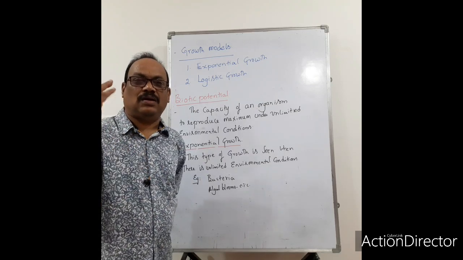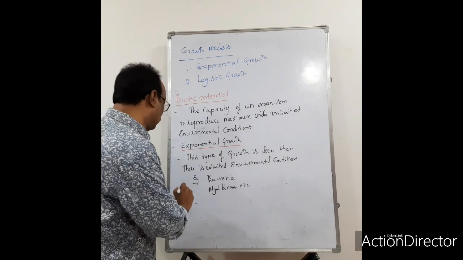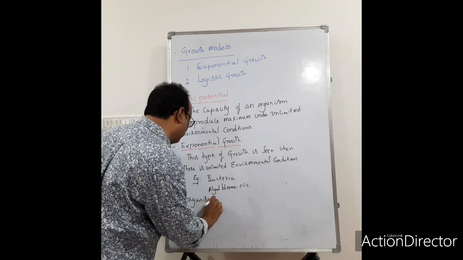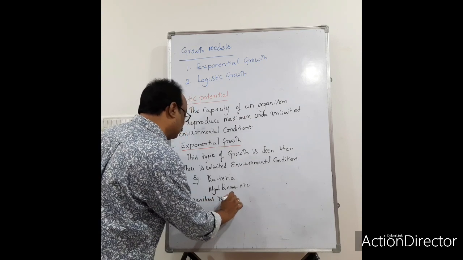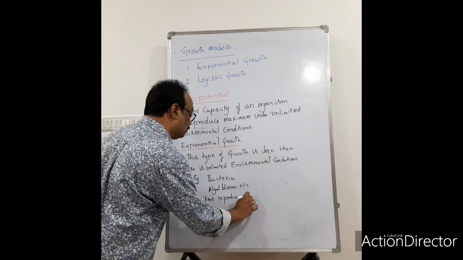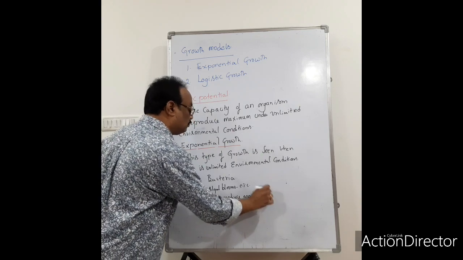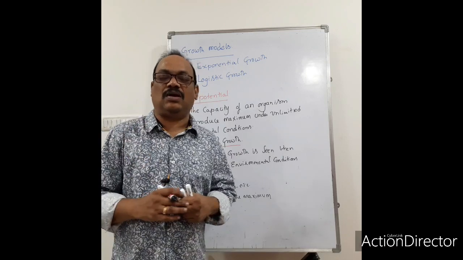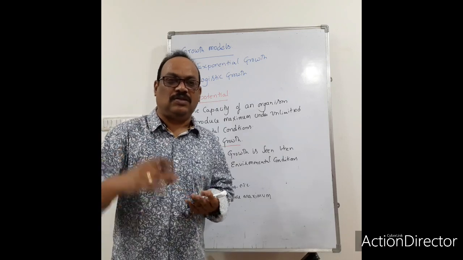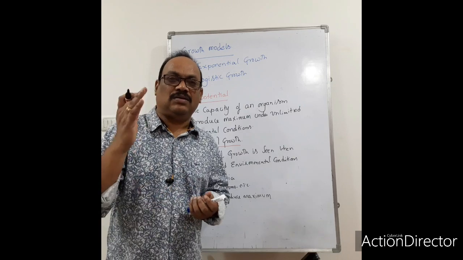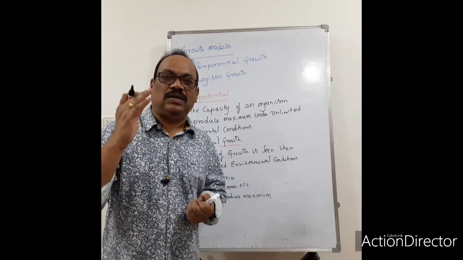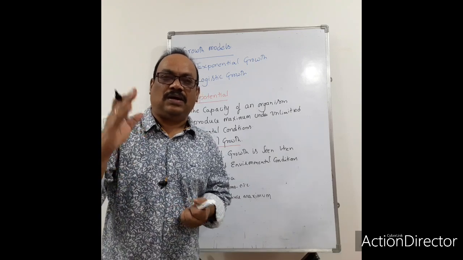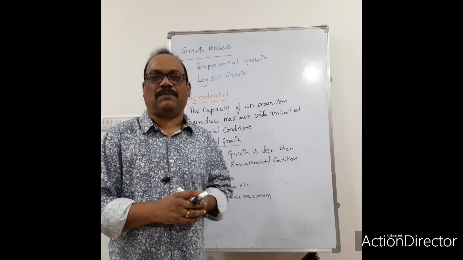The organisms reproduce maximum. This condition is called Darwin fitness. This was explained by Darwin when he was telling about the theory of natural selection. So the fitness of an organism depends upon its reproduction capacity.